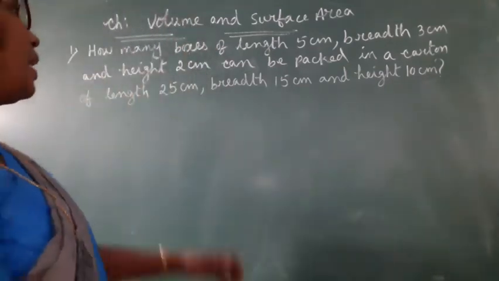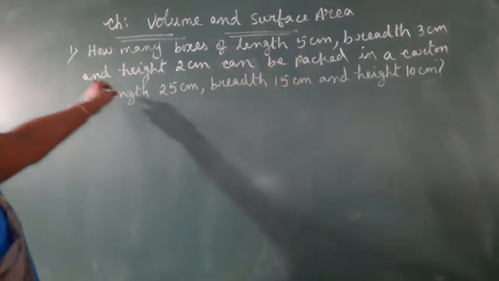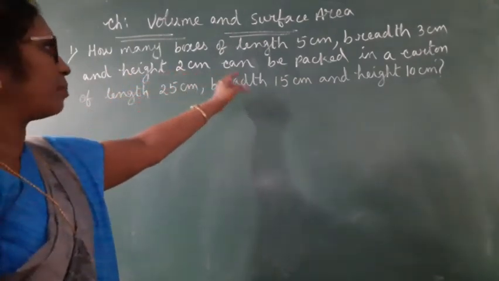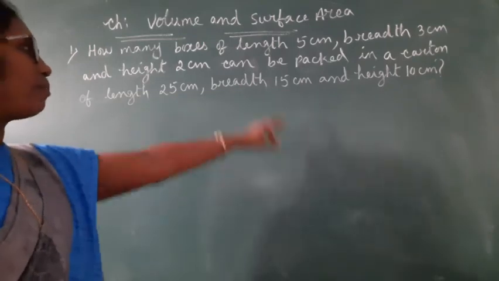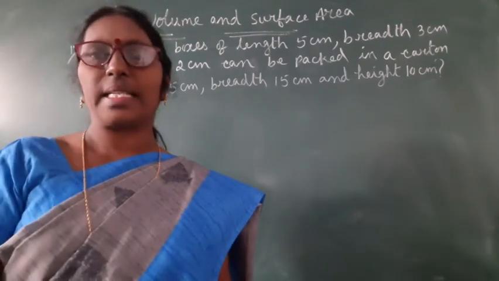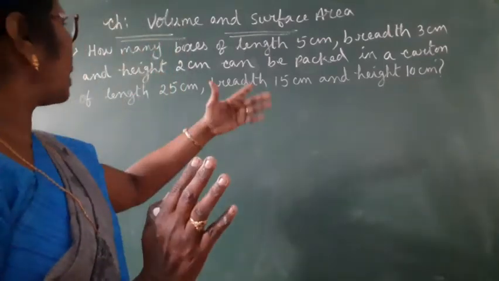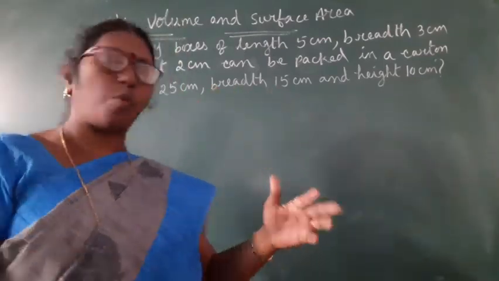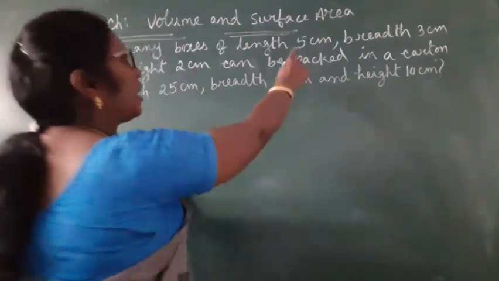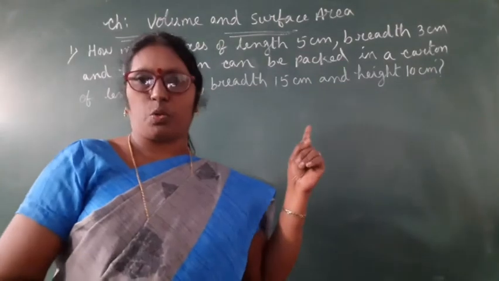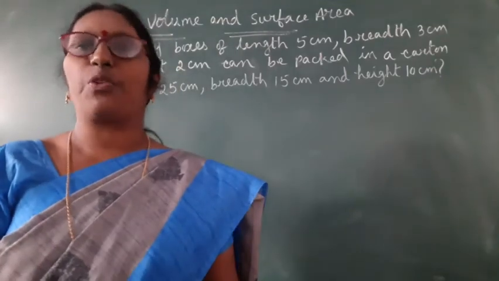Your first problem is, how many boxes of length 5 cm, breadth 3 cm and height 2 cm can be packed in a carton of length 25 cm, breadth 15 cm and height 10 cm. A carton is in the shape of a cuboid. Length, breadth and height of the carton are given to us. And length, breadth and height of boxes are given to us. How many boxes can be placed in that carton, we have to find out.